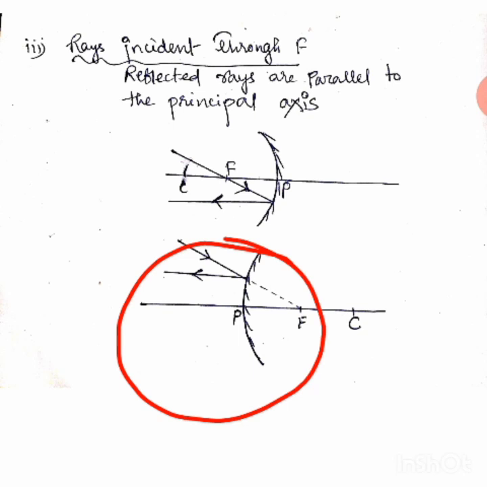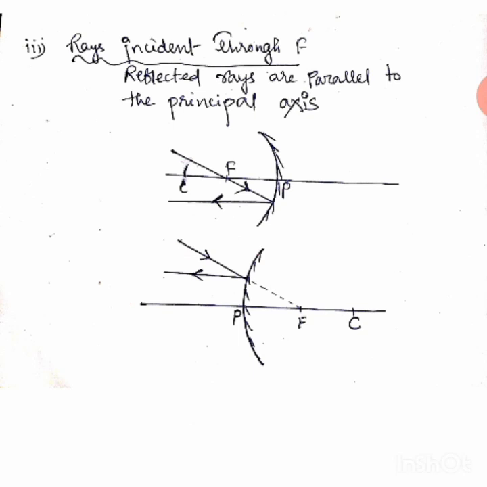See the directions, very very important. This is the incident ray. From the direction you can say which one is the incident ray. The incident ray is that ray which is falling on the mirror. The reflected ray is that ray which is going away from the mirror. This is going away from the mirror, this is falling on the mirror. So which one is incident? Definitely this one is incident, this one is reflected. Clear? The reflected ray should be parallel to the principal axis. Done. It is opposite to case 1.